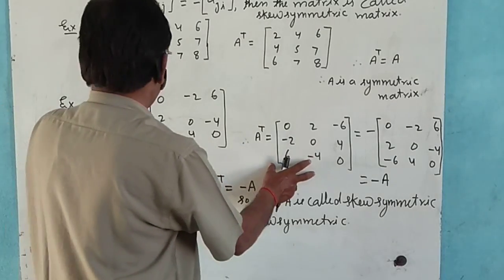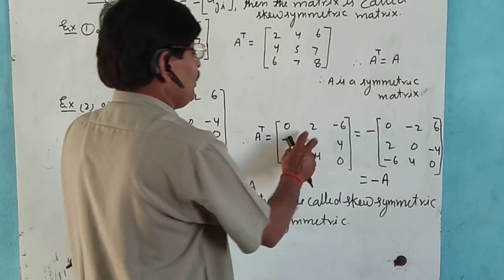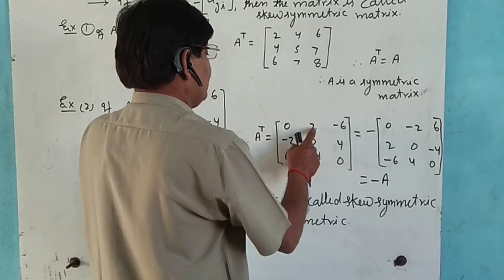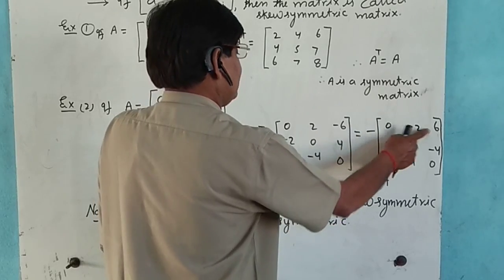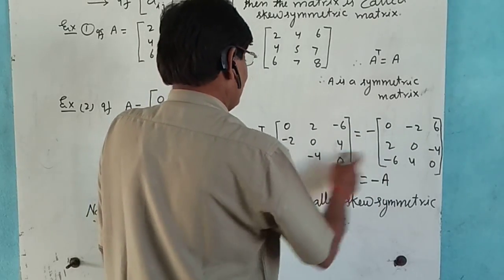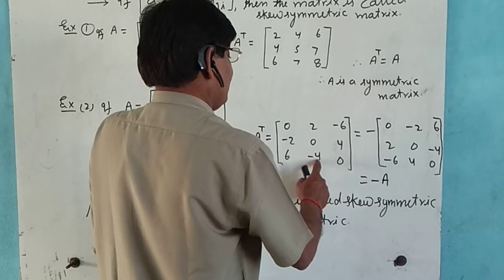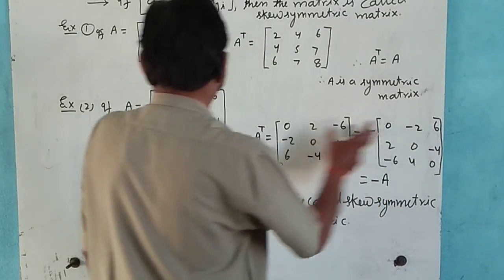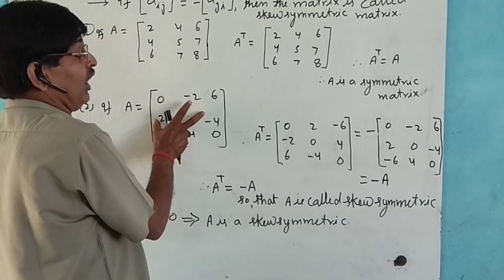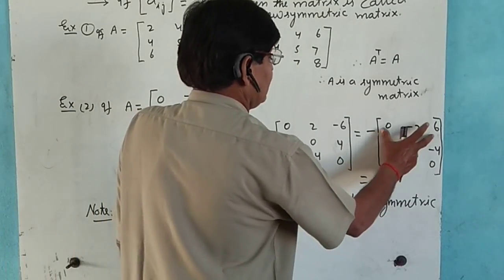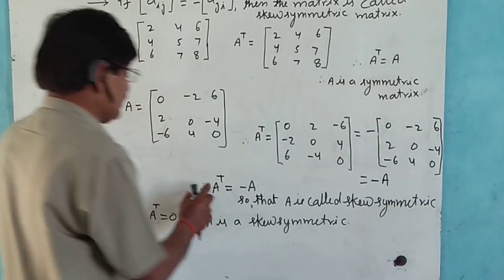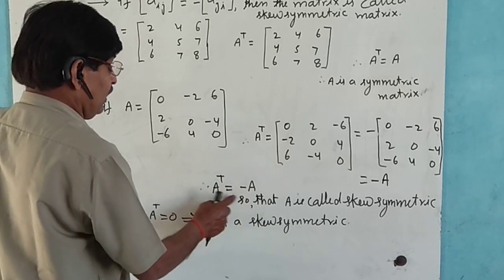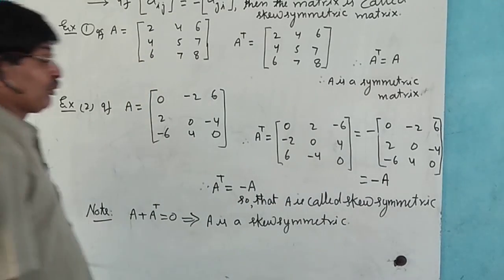Now in this case, if we multiply a minus sign to each element, we get minus 2, plus 6, plus 2, minus 4, and minus 6, plus 4, and this matrix is the same as the transpose. So the transpose of matrix A is equal to minus A, so A is called a skew symmetric matrix.